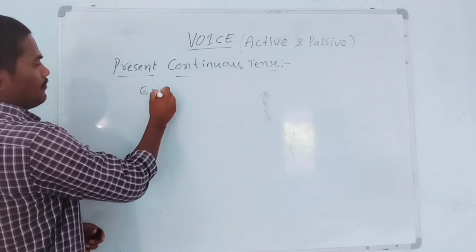So this is the way to change a simple past tense active sentence into passive form. Okay, I hope you can definitely understand this. Next, past continuous tense. Okay, past continuous tense. First, example one.